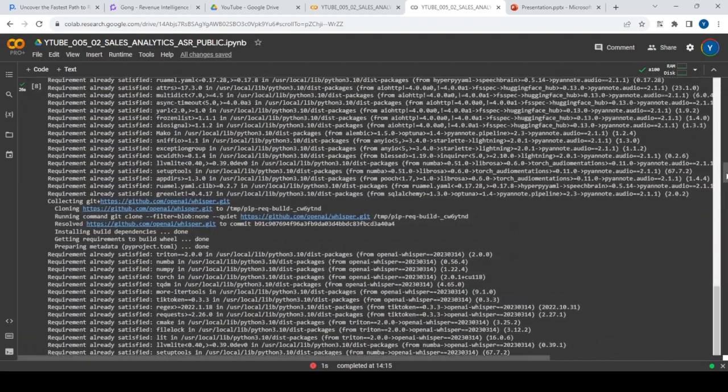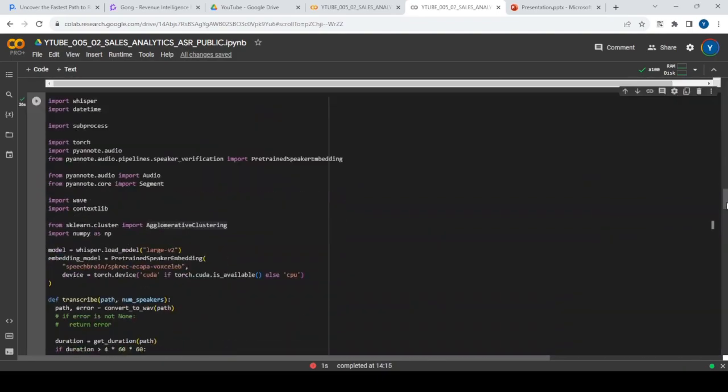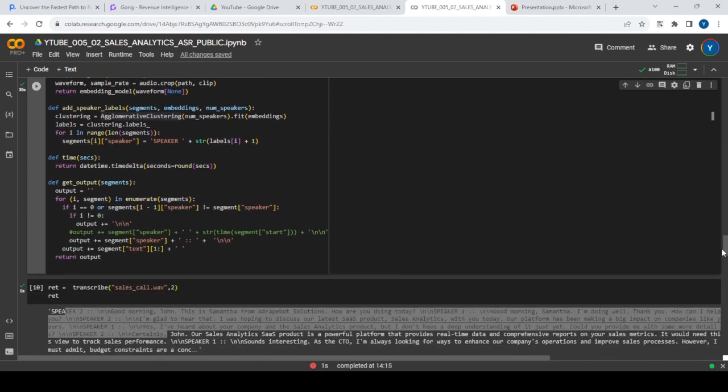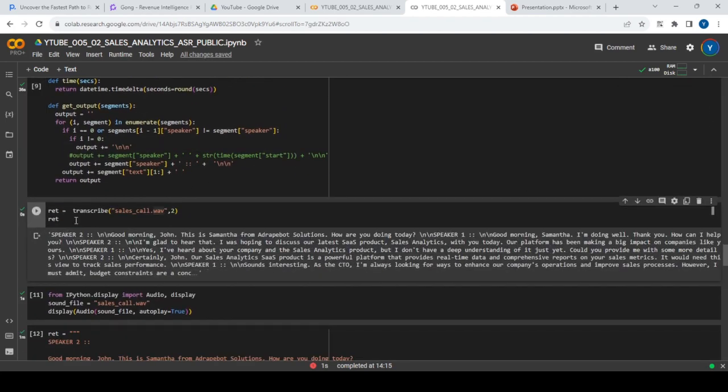And again, shout out to this specific repository for doing everything. I definitely changed a little bit of code, but yeah, this is what's coming. So basically, what we can do is we can transcribe and we can provide a wave file and the total number of speakers. And again, there are steps available where, if you don't know the number of speakers, you can play around with that.